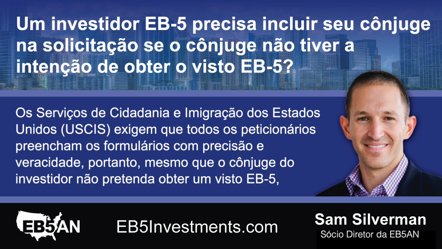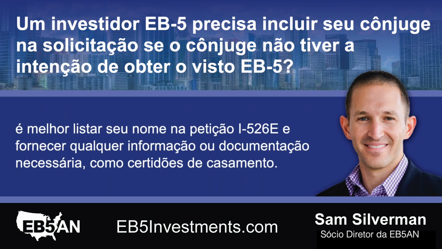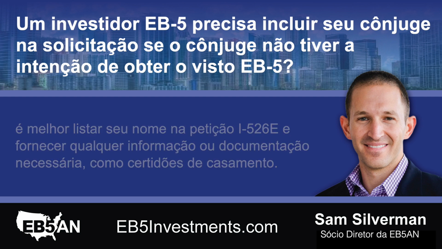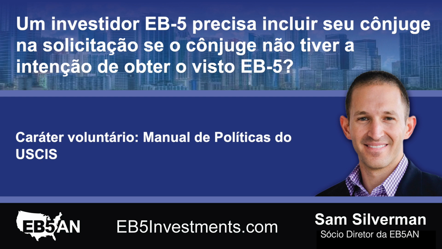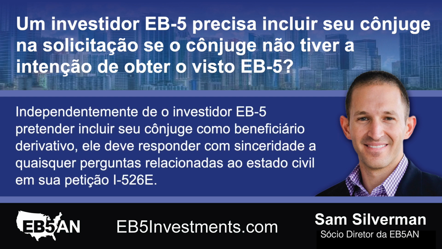so even if the investor's spouse does not intend on pursuing an EB-5 visa, it is nonetheless better to list their name on the I-526E petition and provide any required information or documentation, such as marriage certificates. Willfulness, USCIS Policy Manual. Regardless of whether the EB-5 investor intends on including their spouse as a derivative beneficiary, they must truthfully answer any questions related to marital status on their I-526E petition.